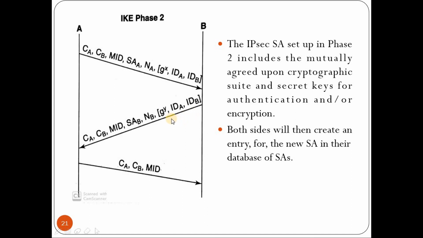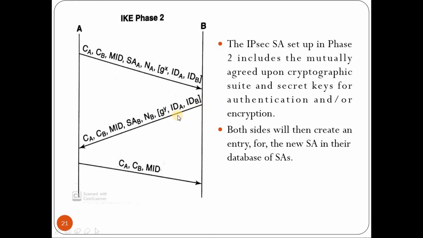If we want the additional perfect forward secrecy, then we can use these parameters as well in this communication. So along with these parameters, in the first communication, it also will send G to the power X, that is nothing but the Diffie-Hellman partial key G to the power X mod P, and along with that it will also send the ID of A and ID of B. So on receiving this, it will compute G to the power Y mod P, and it will also compute the Diffie-Hellman secret, that is G to the power XY mod P.